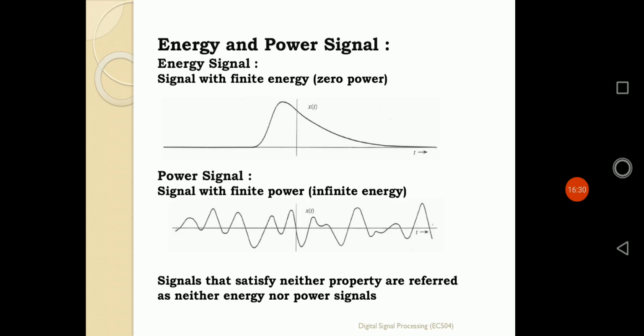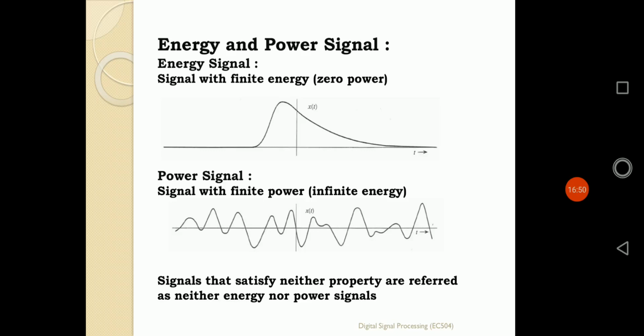But look at the second structure. There are several loops, several AC portions, alternate portions there. That means whenever we are calculating the area under that signal, it is not finite, it is continuously moving. That's why it can be defined as an infinite energy type of signal. That means a power signal.